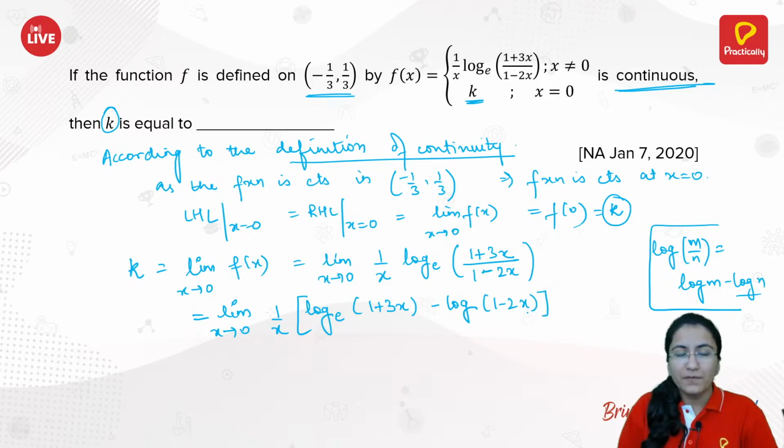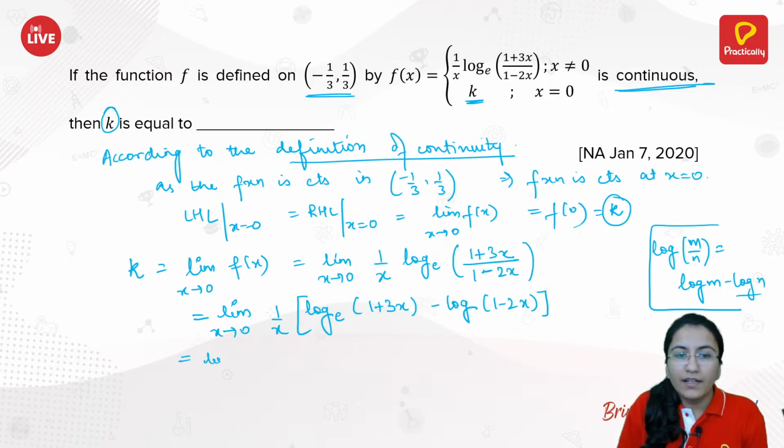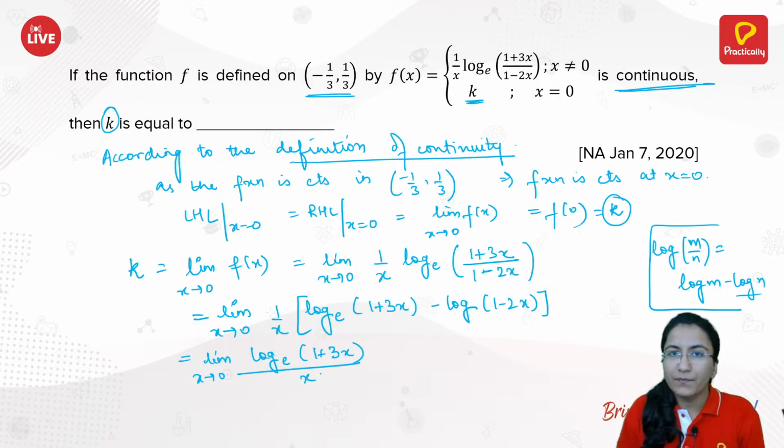Now just write this x with each of the logarithmic values. So you have limit x approaches to 0 of log with base e of 1 plus 3x divided by x minus log of 1 minus 2x divided by x. You have this with you, right?